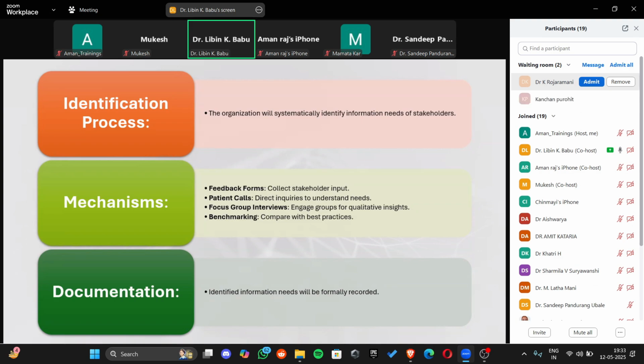So it also tells us there are different mechanisms through which the organization can gather what information is required by the stakeholder. For example, feedback forms, benchmarking, patient calls can be done, group interviews can be done to gain insight into what is required by the stakeholders. Also, all this information needs to be formally recorded.